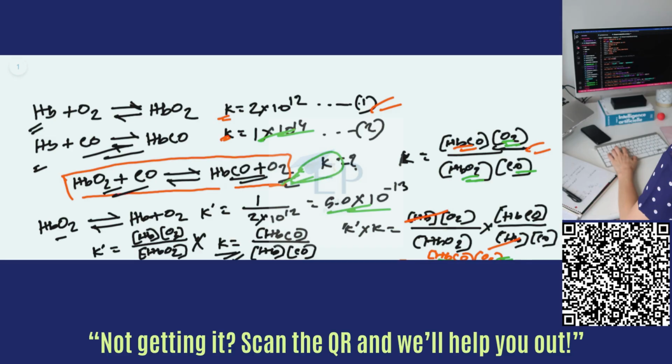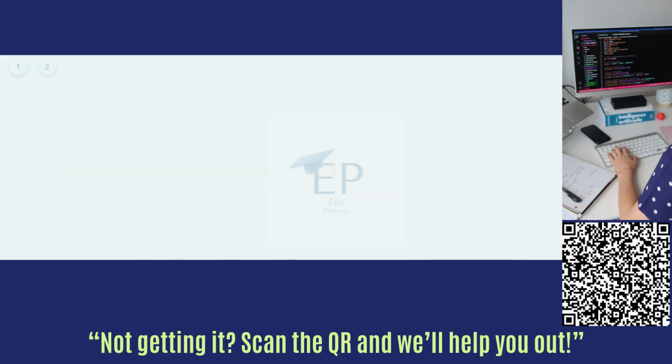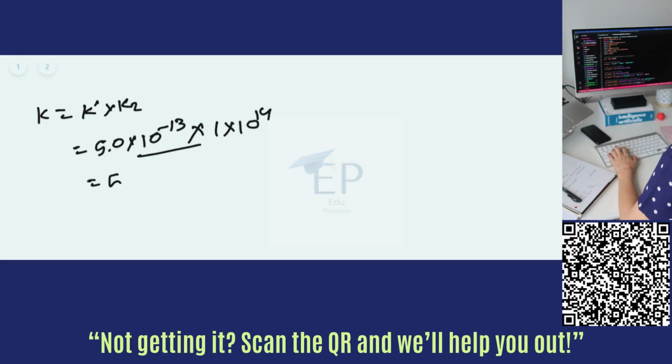So the equilibrium constant for the equation given is equal to K prime times K2. So this is 5.0 times 10 to the power minus 13, and for the other one we have 1 times 10 to the power 14. So in total, if we calculate it, we can see that the value is 50.